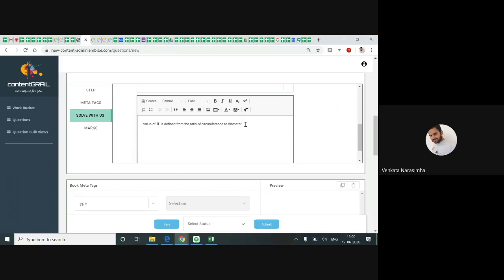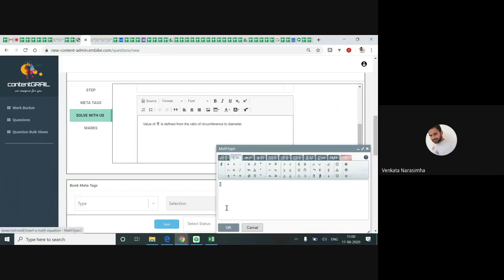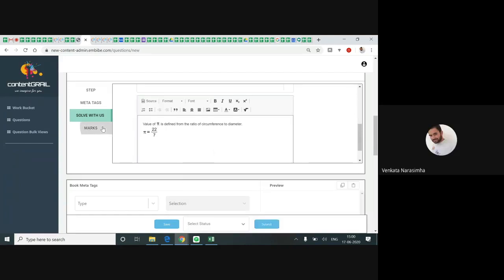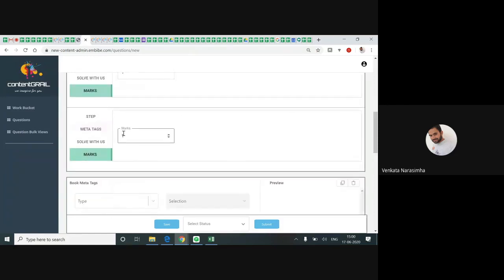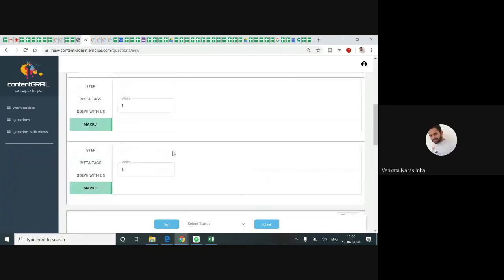You can even write pi equal to 22 by 7 if you are willing to. Now marks for second step 1. So I completed the step part also. Now see, 2 steps are completed.